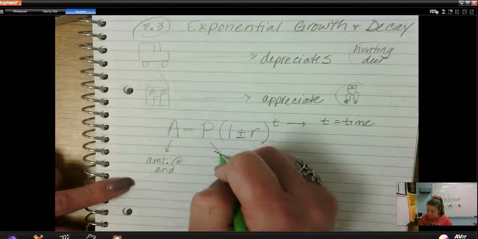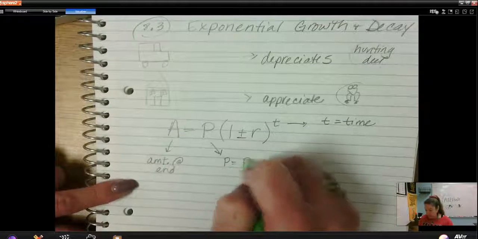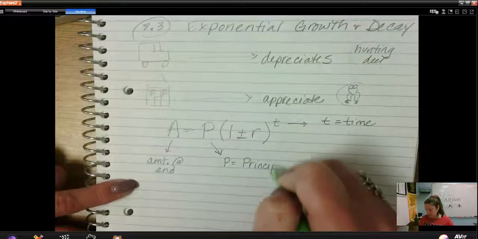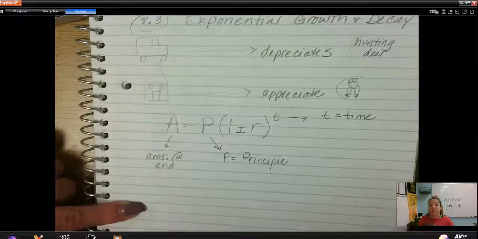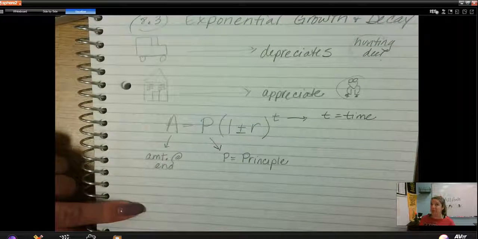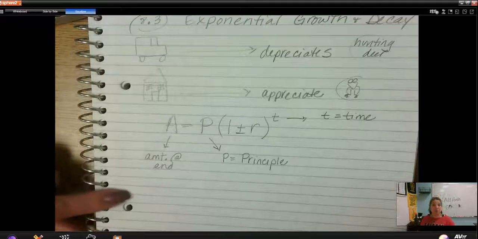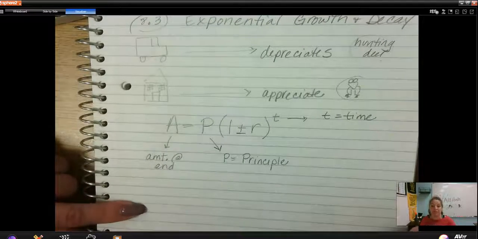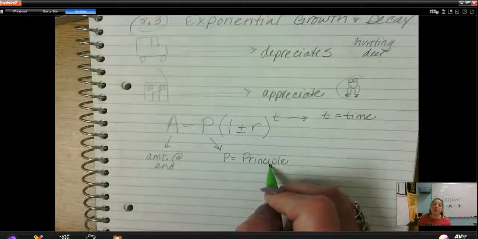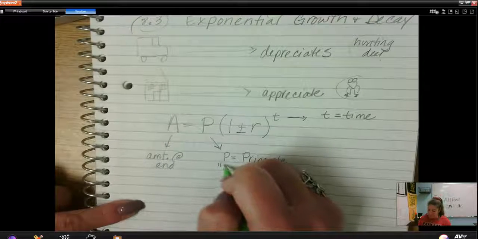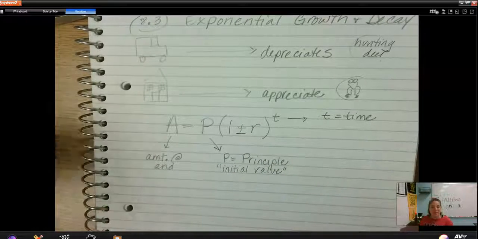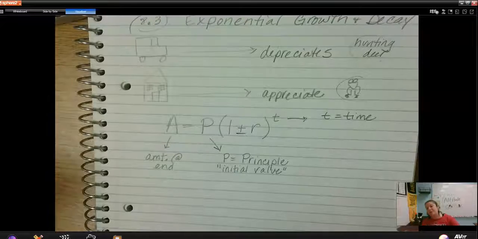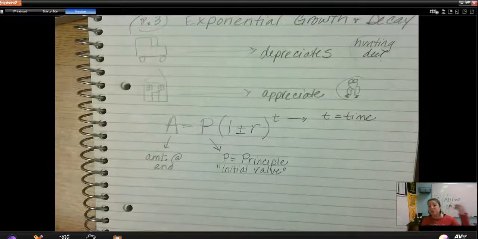All right, P is going to be what is called the principal amount. And I think it's LE. One of your classmates told me it was LE. I wrote AL, but principal, we think, is like what Miss Flores is. She is a principal of a school. But this is the principal value or the initial value, the starting value, the amount of money that you put in, the number of frogs you start with, how much money your car was worth when you bought it.